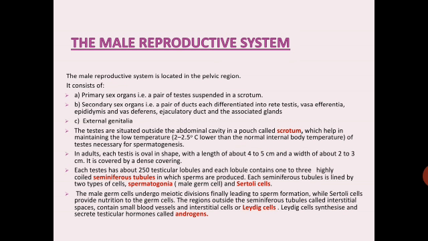The regions outside the seminiferous tubules, called interstitial spaces, contain small blood vessels and interstitial cells or Leydig cells. Very important question again for 1 mark. The Leydig cells synthesize and secrete testicular hormones called androgens. So androgens are secreted by the Leydig cells. So this is about the testis.